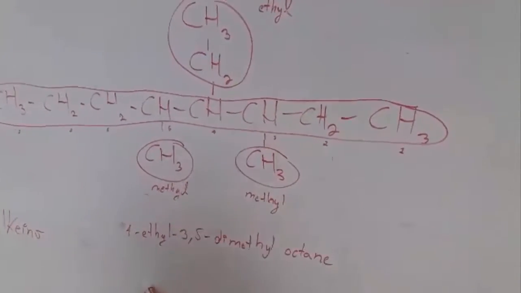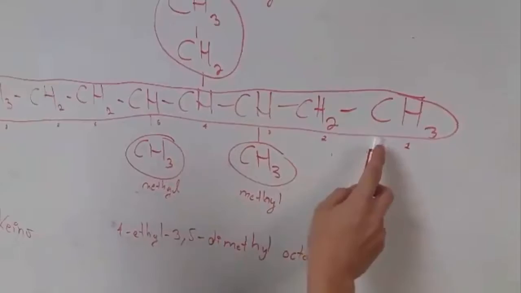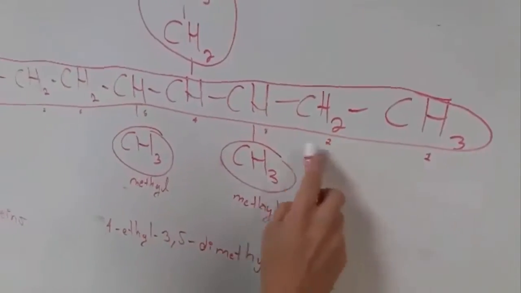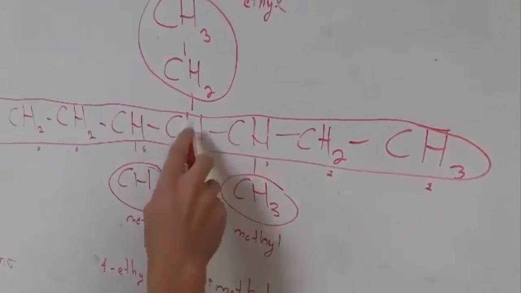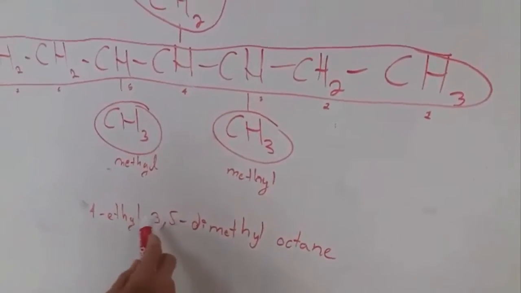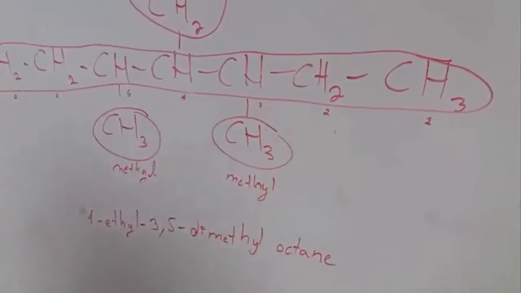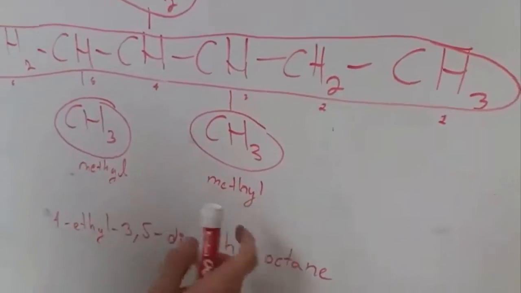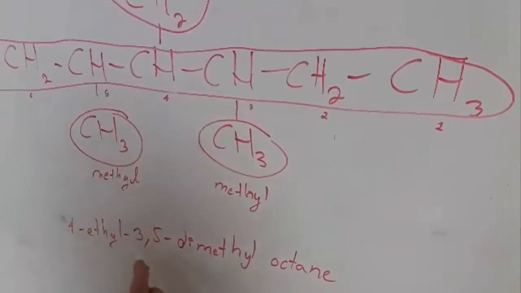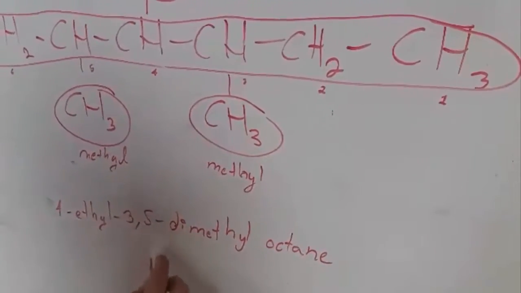But why these numbers? The 4 is before the branch chain. We number from right to left: 1, 2, 3, and 4. And at number 4 we have the 10. That's why the numbers 4 and 10 are combined. But 3 and 5, why two numbers? Because we have two methyls and their locations are at 3 and 5. We put a comma: 3, comma, 5.